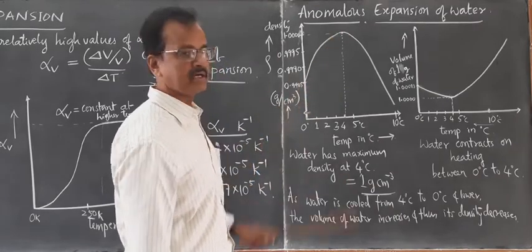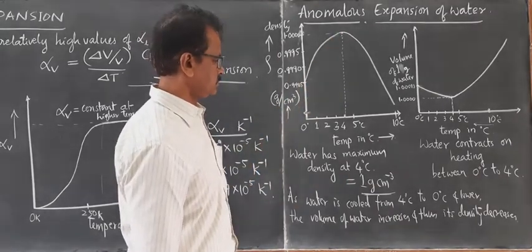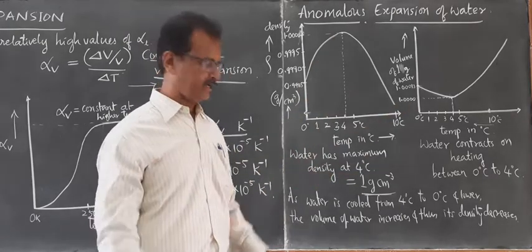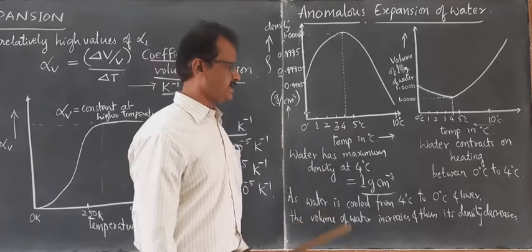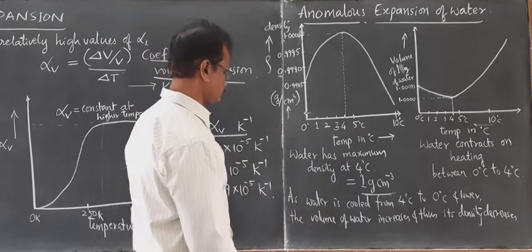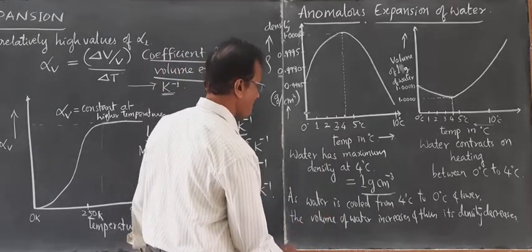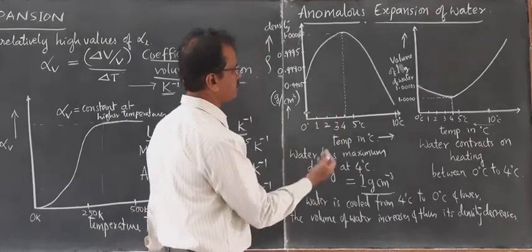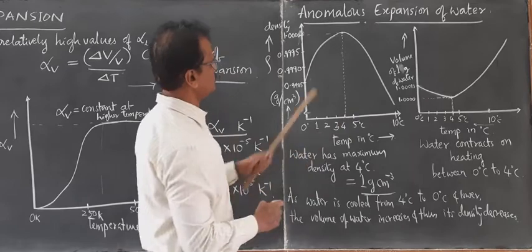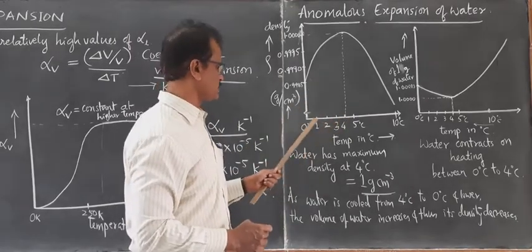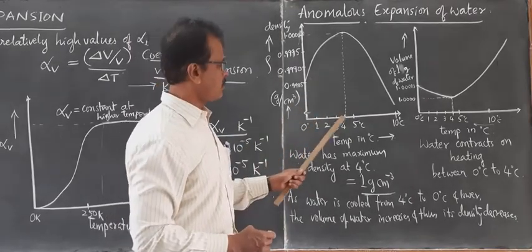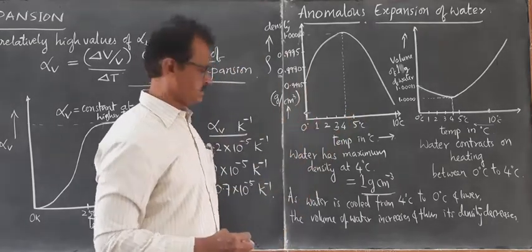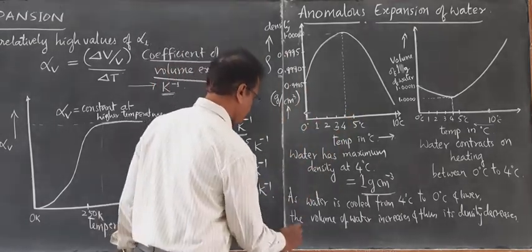You can see here from the graph. From 4 degrees onwards, it behaves like any other liquid. So this is the anomalous expansion of water. When we heat it above 4 degrees Celsius, again the density decreases. Below 4 degrees Celsius also the density decreases. Above 4 degrees Celsius also, when you go on heating, the density decreases. This is the anomalous behavior of water.